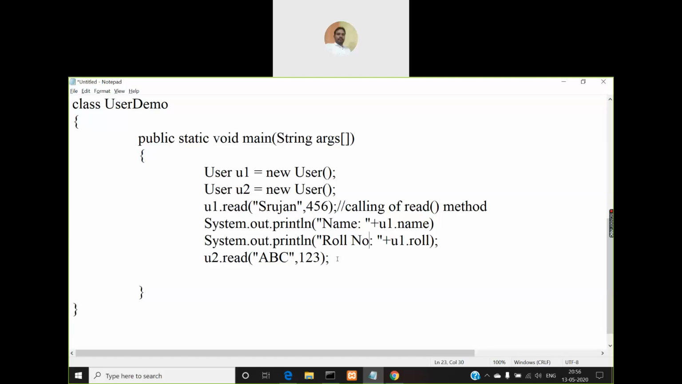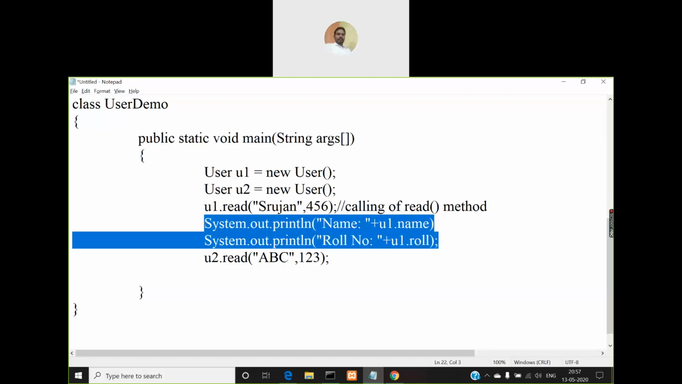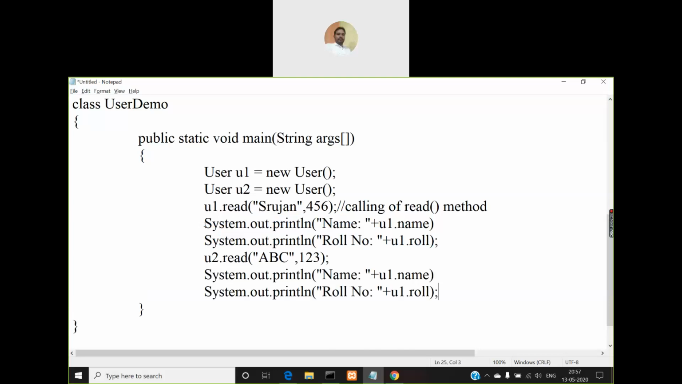Similarly, related to u2 also, you need to write the same system.out.println statements. But this time, instead of u1 I have to write u2. This is u2. Okay. So this is how you create objects and access the instance variables' values outside the class in this way, directly using the object name dot variable name, instance variable name, right?